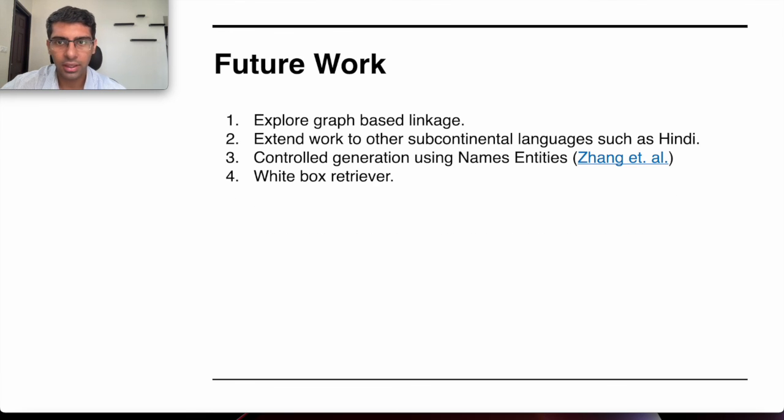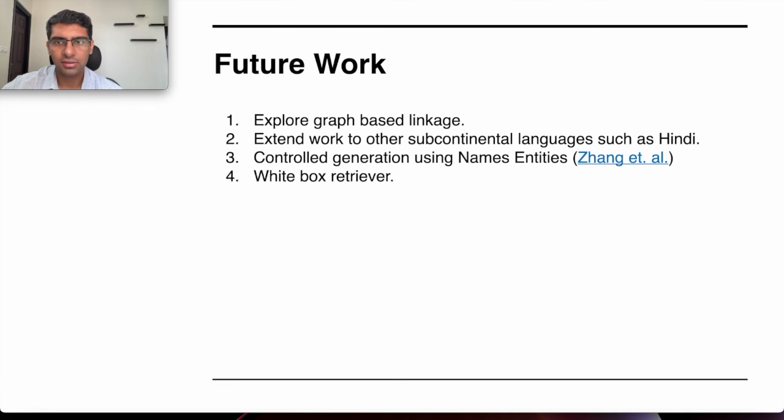Some other future directions for this work can be to explore this graph-based linkage. Basically, the non-one-to-one correspondence that was seen in the data can be an interesting way to move this work forward. And it can be extended to other subcontinental languages such as Hindi.